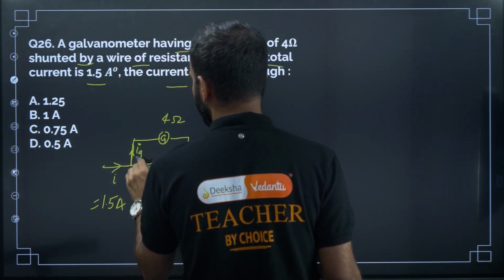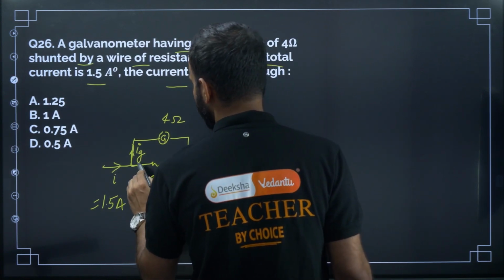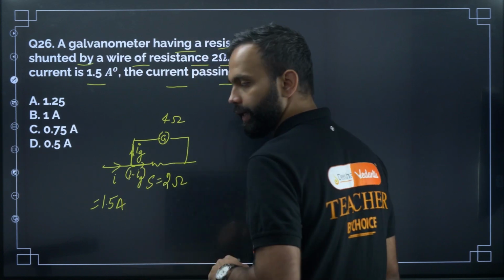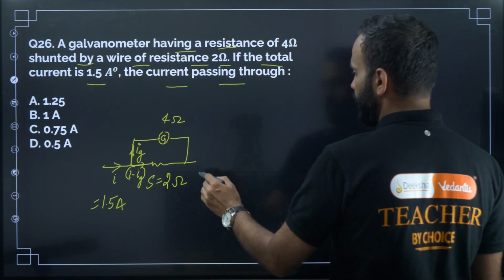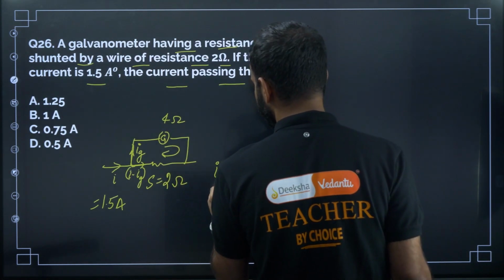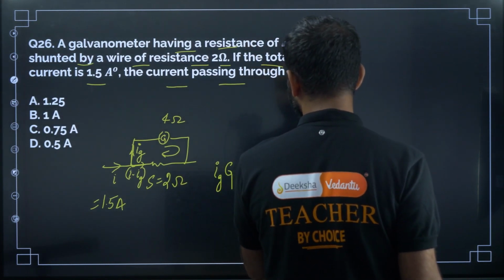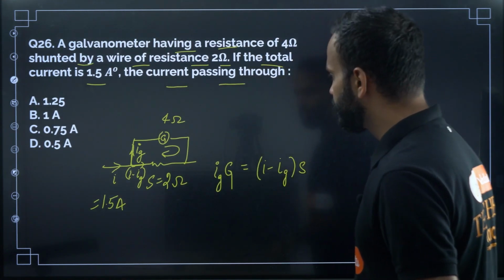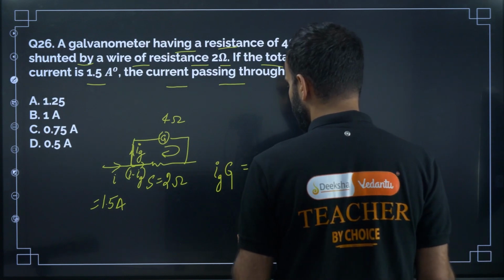Here, the current passing through G is Ig, and the current through the shunt is I minus Ig. Now apply KVL here. So Ig into G equal to I minus Ig into S. I is given, so we need to find Ig; G and S are also given.